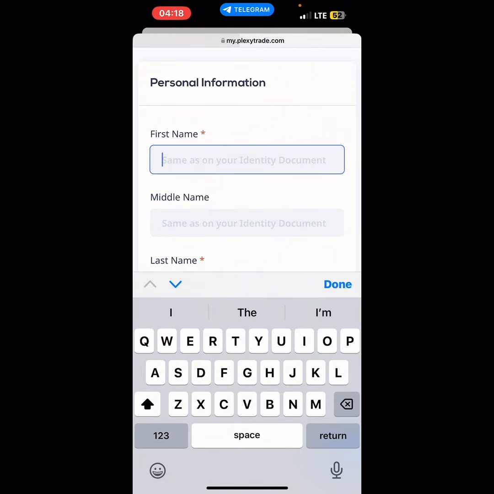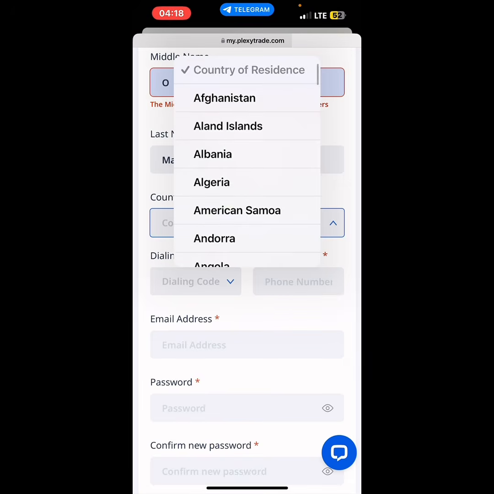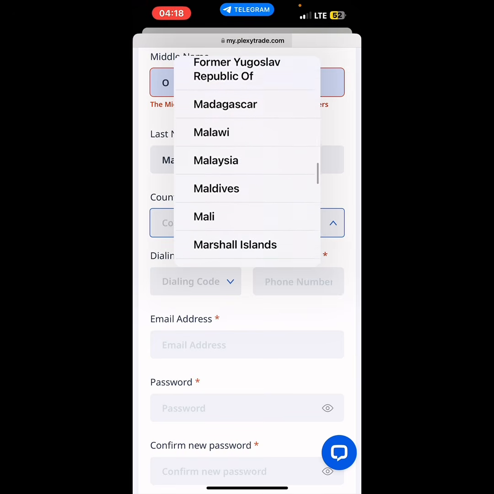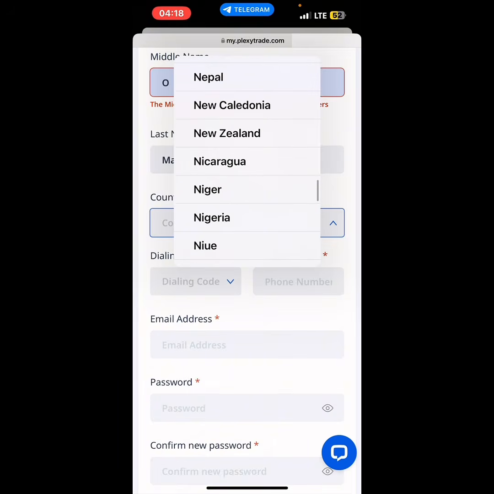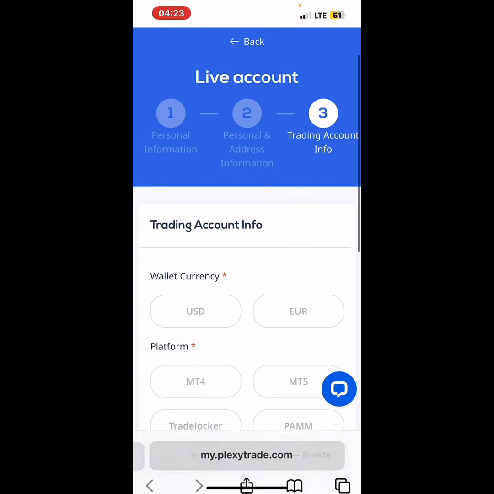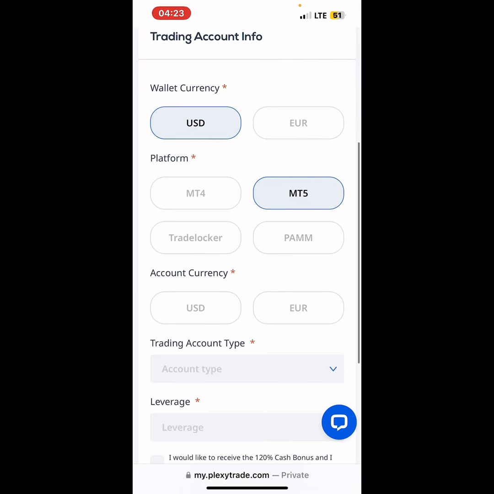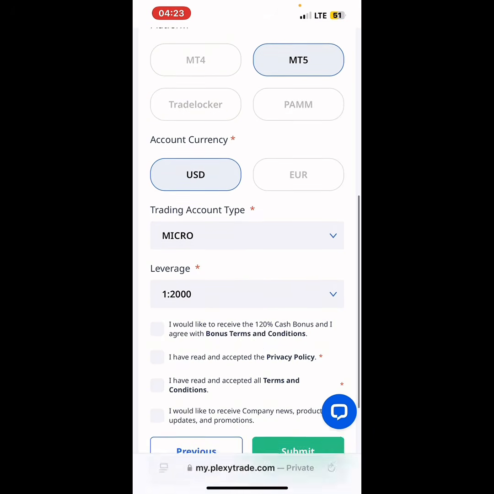So first, you want to put in the details about yourself. This is me doing mine, and I'm going to just skip this process because you already know what to do. You put the necessary details required. Now, after completing that, it brings you to the next phase where you choose USD. For this, you choose MetaTrader 5. You cannot get it if you choose MetaTrader 4.